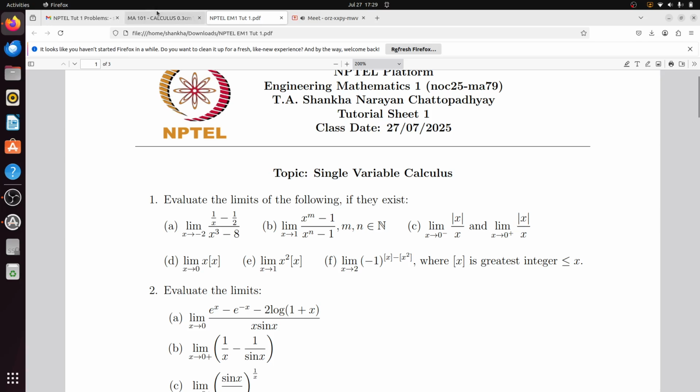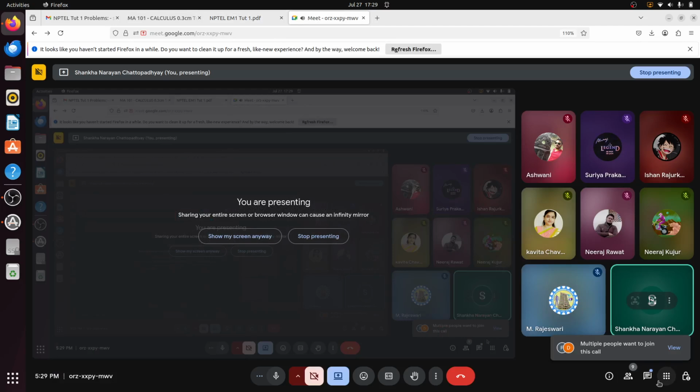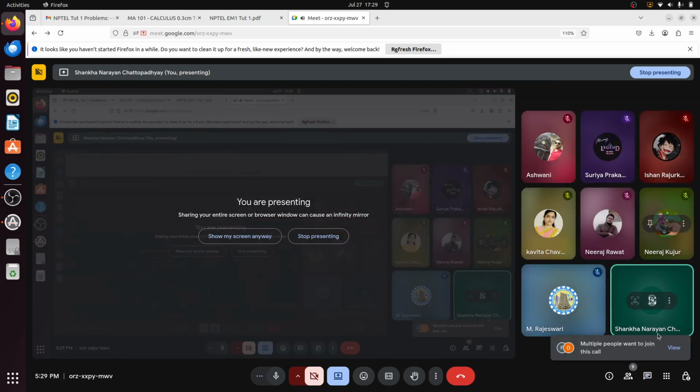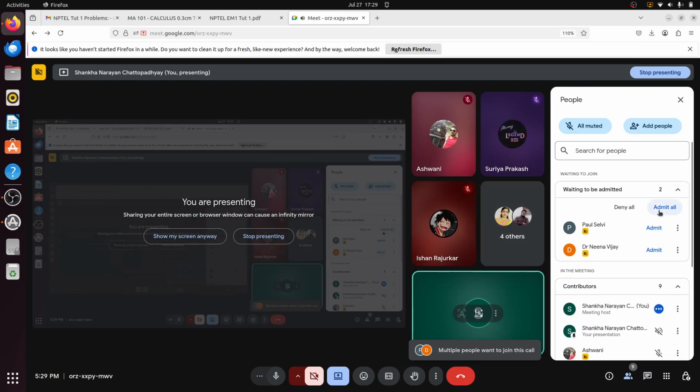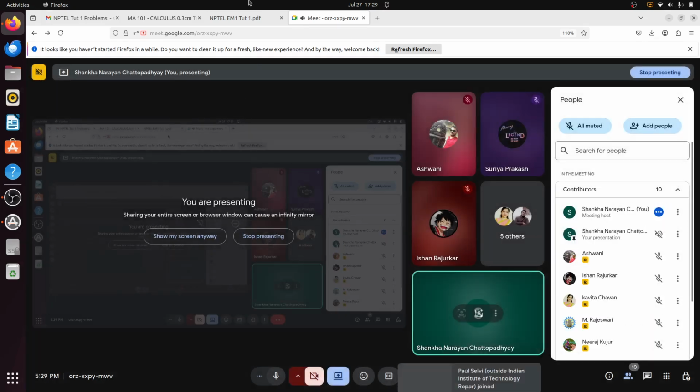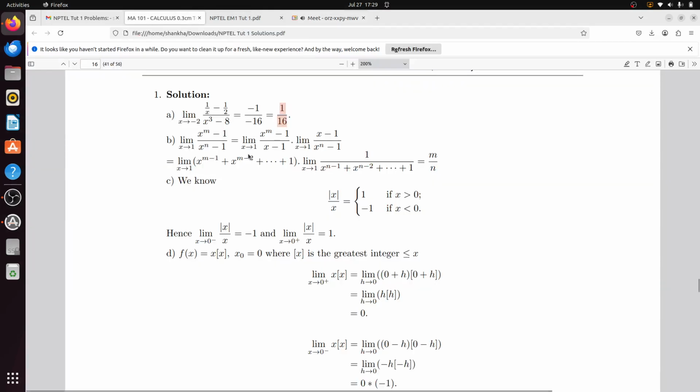Has it been solved? Yes, m by n. Okay, so you can check that limit of (x to the power m minus 1) by (x to the power n minus 1) equals limit of (x to the power m minus 1) divided by (x minus 1), times limit x tends to 1 of (x minus 1) by (x to the power n minus 1).